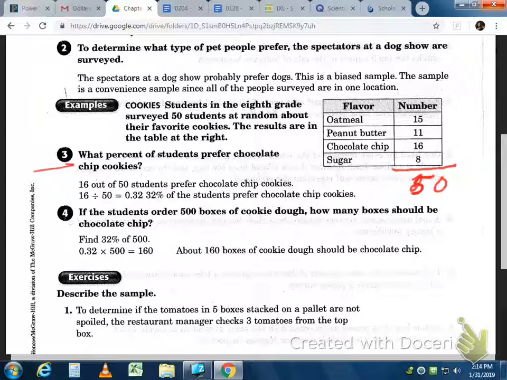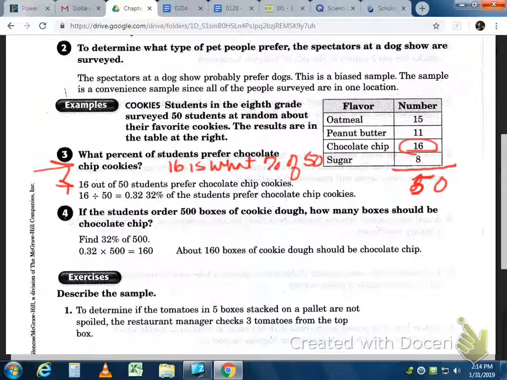It says, what percent of students prefer chocolate chip? Well, 16 out of 50 prefer chocolate chip. To figure out the percentage, you could do the percent proportion that we did, or you could write a percent equation. They used an equation. The question is, 16 is what percent of 50?